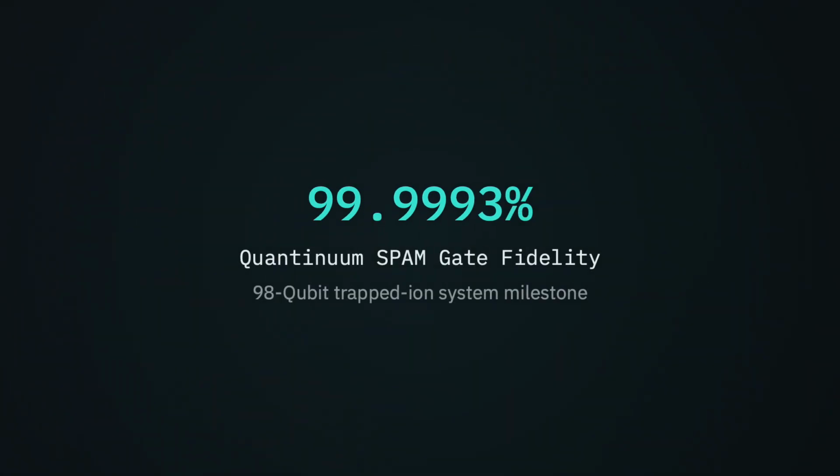Trapped ion systems, like those from Quantinuum, are showing the highest gate fidelities. Reaching 99.9993% fidelity is critical because it reduces the physical to logical qubit ratio, making error correction practical. Quantinuum is aiming for its fault-tolerant Apollo architecture by 2030.